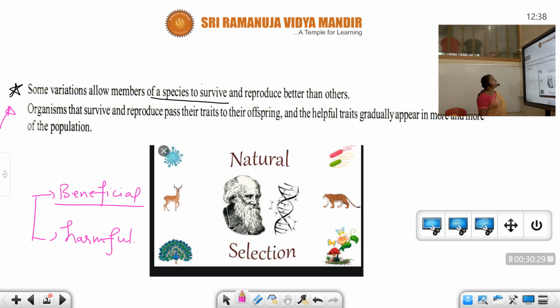Next, some variations allow members of a species to survive and reproduce better than the others. I said there are beneficial and harmful ones. Organisms that survive and reproduce pass their traits to their offspring, and helpful traits gradually appear in more and more of the population. So these traits, meaning characteristics, will be passed to the next generation.